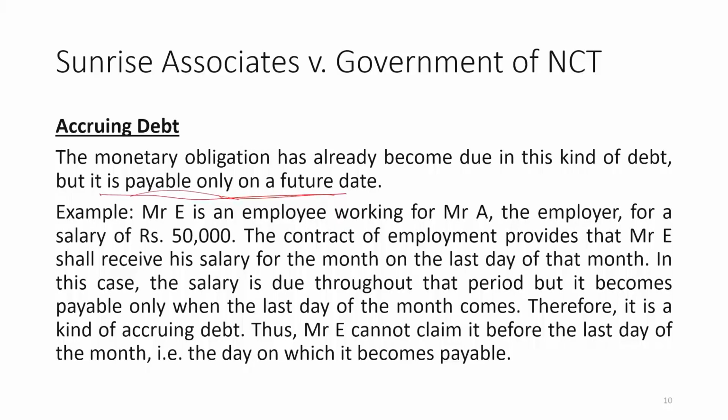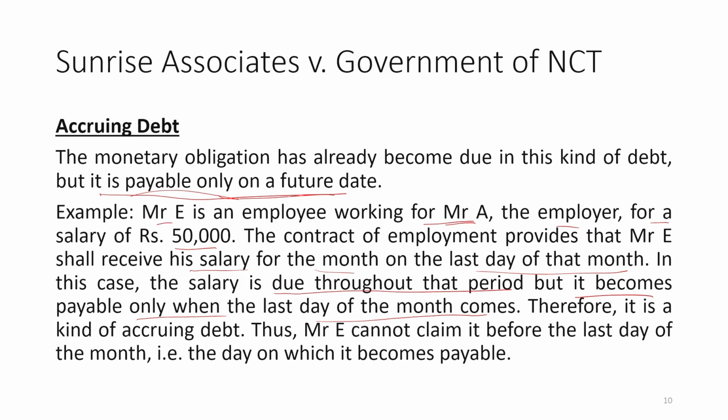Here the example given is that Mr. E is an employee working for Mr. A, the employer, for a salary of 50,000 per month. The contract of employment provides that Mr. E shall receive his salary for the month on the last day of that month. In this case, the salary is due throughout the period, but it becomes payable only when the last day of the month comes. Therefore, it is a kind of accruing debt.